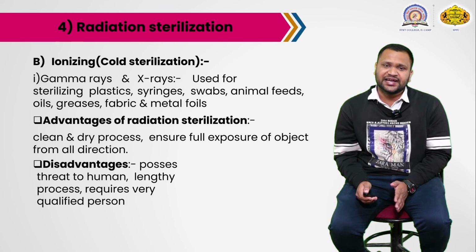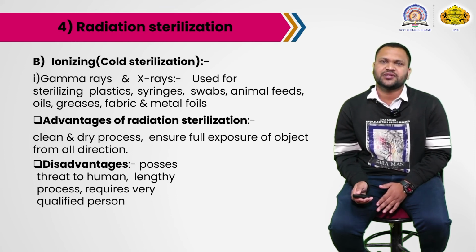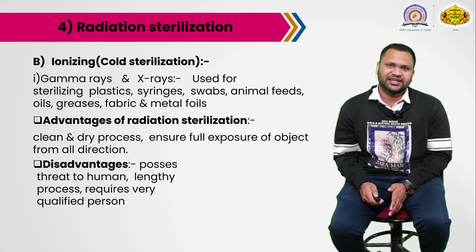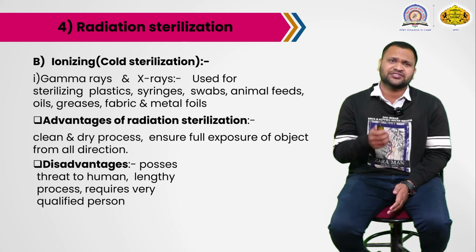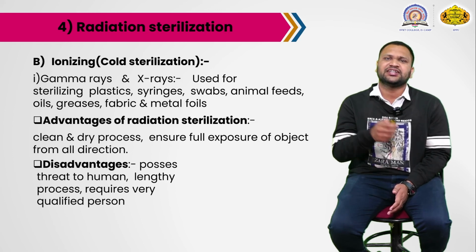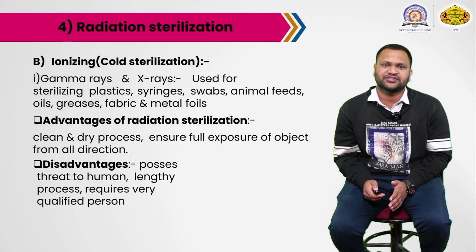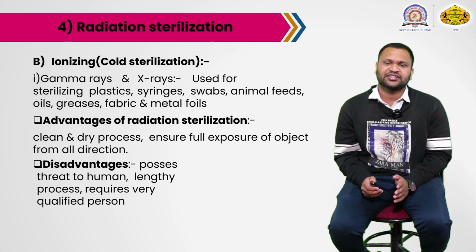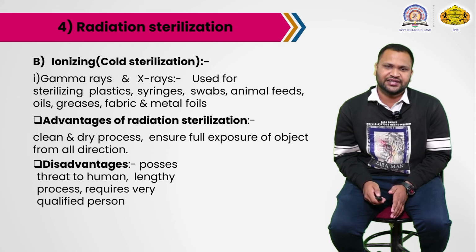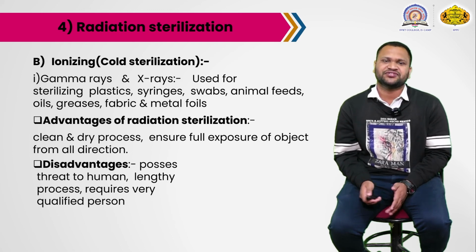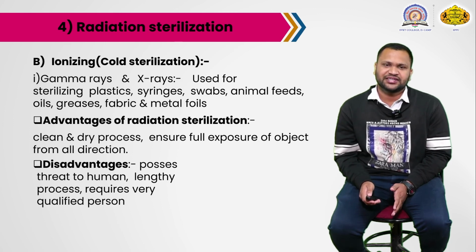It ensures full exposure of the subject from all directions, like in our hot air oven, where air is passed from the bottom and sterilizes the whole container. Ionizing radiation ensures full exposure of the object from all directions, so a large number of syringes or plastic bottles can be sterilized.